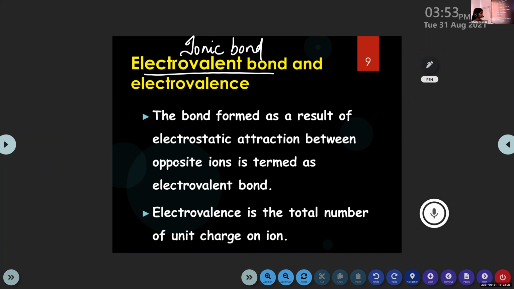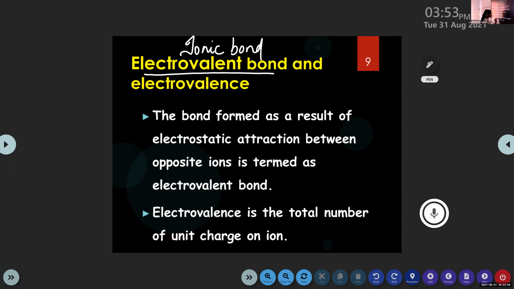Okay, clear, children? You must always remember the formation of sodium chloride. One atom will donate an electron and the other atom will accept an electron. Sodium belongs to the category of electropositive elements. It is the nature of electropositive elements to donate electrons. Okay. So the bond formed as a result of electrostatic attraction between opposite ions is termed as electrovalent bond.